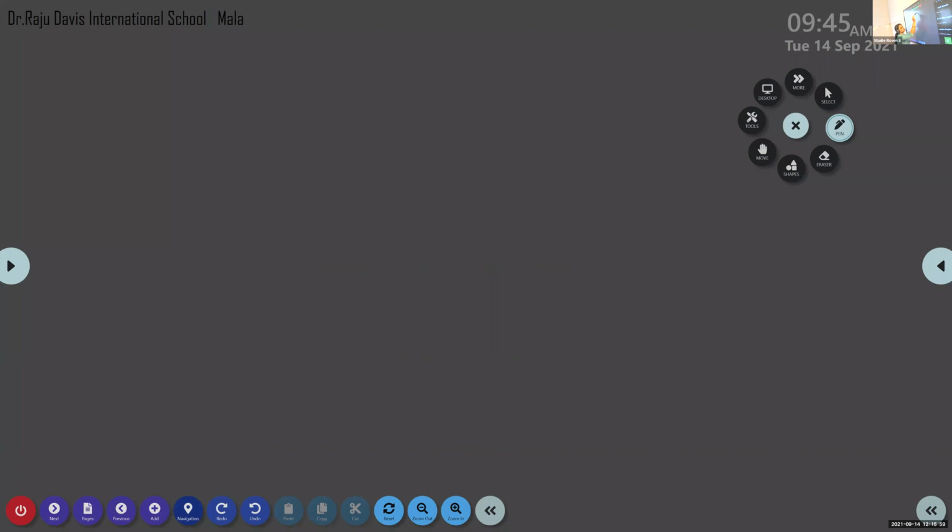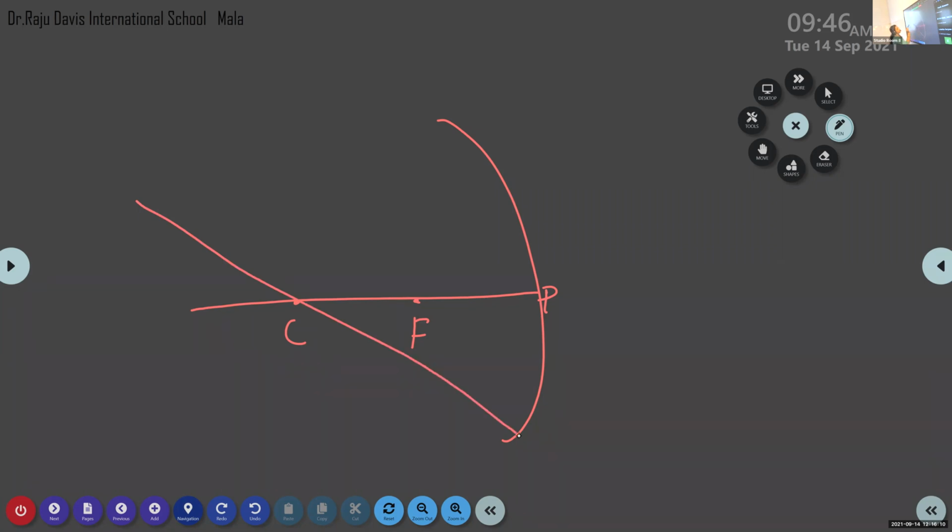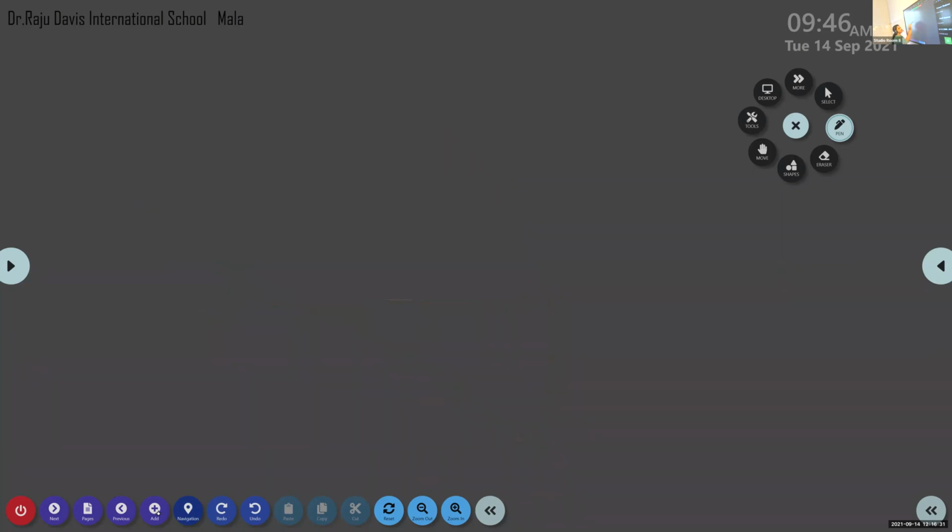What about the third rule? A ray passing through the center of curvature after reflection is reflected back along the same path. Yes, very good. If the ray of light is coming through center of curvature, after the reflection, it is returning through the same path. It is coming through the same path, returning through the same path itself. If the ray of light is coming through the center of curvature, it is returned through the center of curvature itself. So this is our third rule. Now we have one more rule.